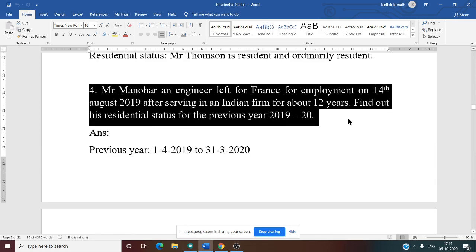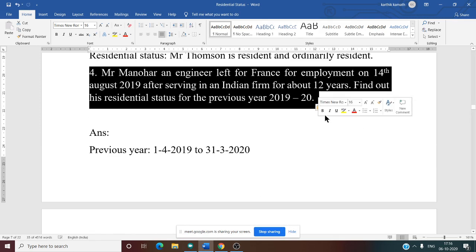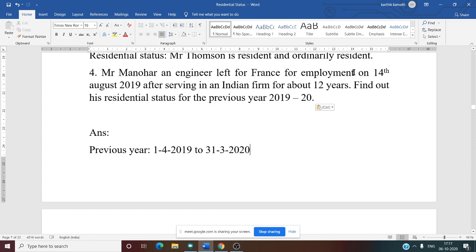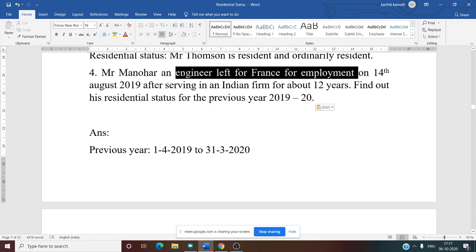But see the question properly. What is different in this question? Can you tell me? He served in India for 12 years, that is common, that is no issue. See, what is different here is the purpose of employment. Mr. Manohar goes abroad for the purpose of employment.